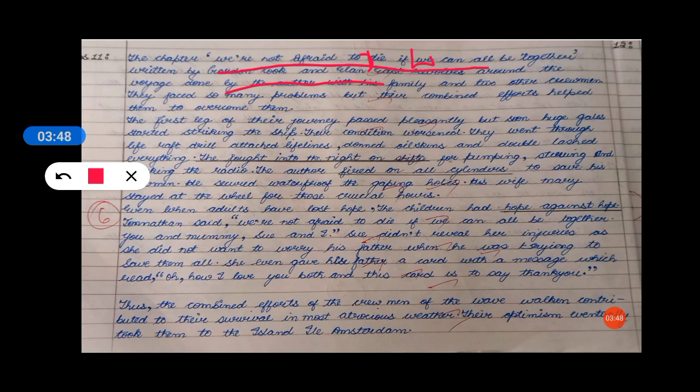Now the second thing that I would like to discuss with you is to always use idioms and phrases to write the answers. So read those idioms and phrases which are quite relevant and which are used in daily life. For example, here see, 'they fought into the night.' This is an idiom and phrase.